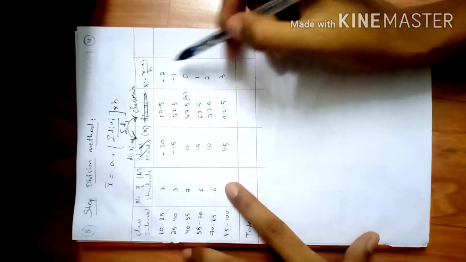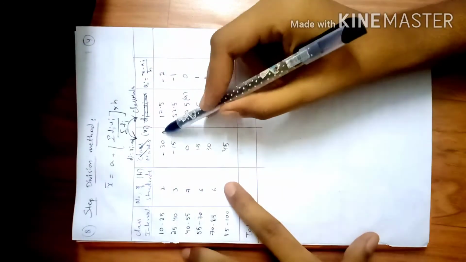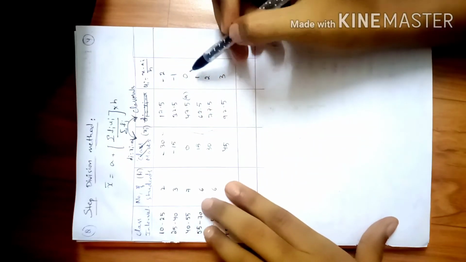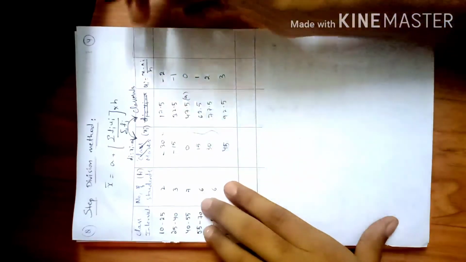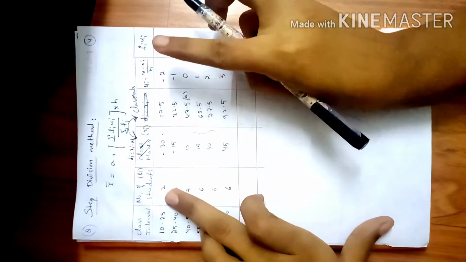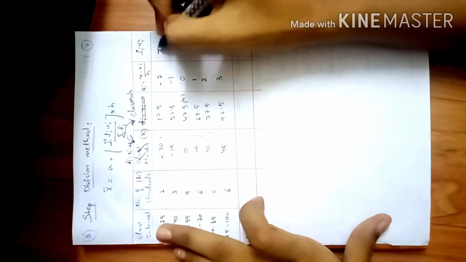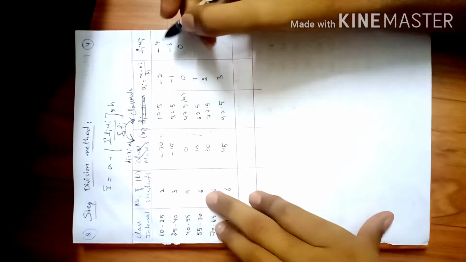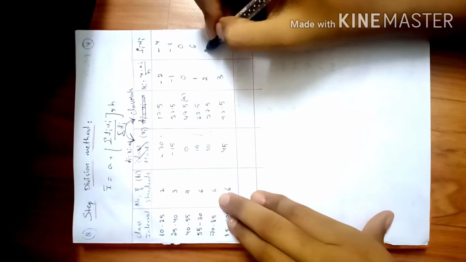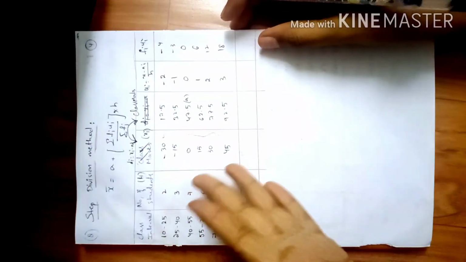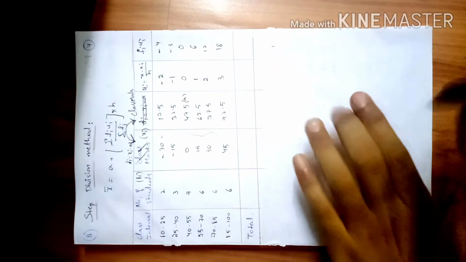So I got much smaller values when compared to these values, because multiplication of them is very tough. I rounded them off to very small values. So now fiui is nothing but multiplying these values with the ui values. 2 into minus 2 is minus 4. 3 into minus 1 is minus 3. 0 into anything is 0. 6 1s are 6, 6 2s are 12 and 6 3s are 18. These values are very easy for multiplication when compared to the others.